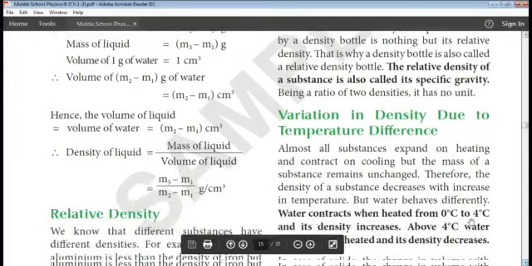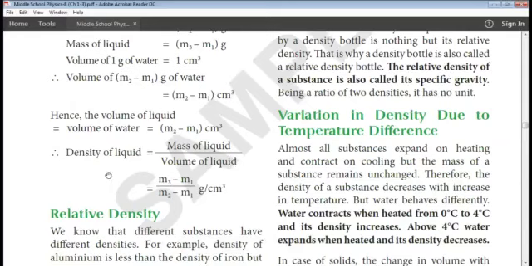Next, we need to find density of liquid. How to find density of liquid? To find the density of liquid, we need to find mass of liquid divided by volume of liquid. We know that the mass of liquid is M3 minus M1, and volume of liquid, which is equal to volume of water, is M2 minus M1. You are going to get density of liquid in gram per cm cube.